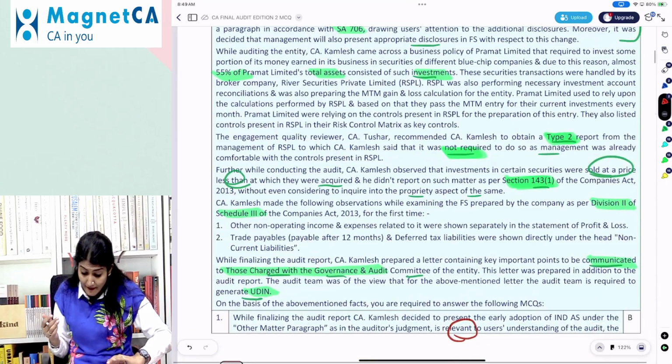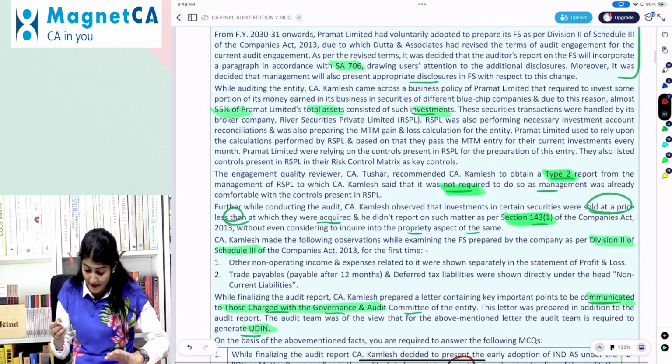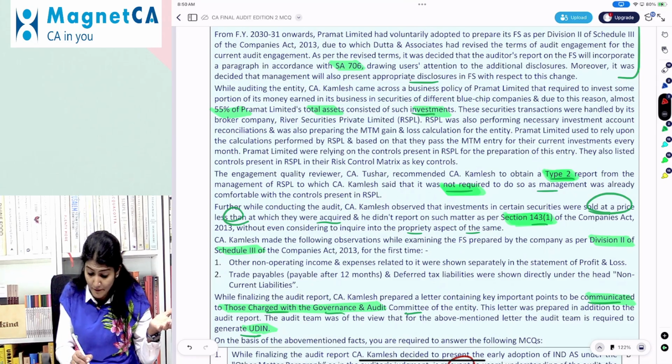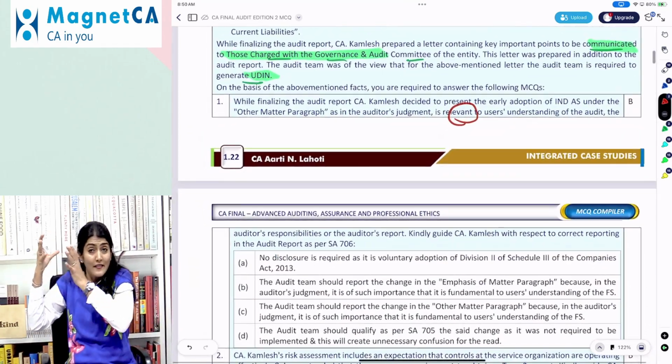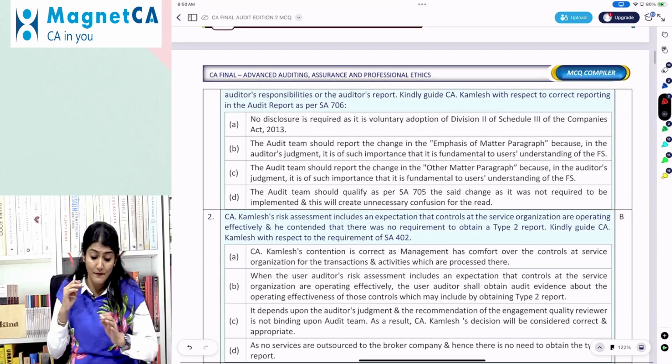So is it a matter related to the financial statements? Yes. Is it already disclosed in the financial statements? Yes. So in that case, auditor, you should not put it in the other matter. It should be coming under the emphasis of matter.